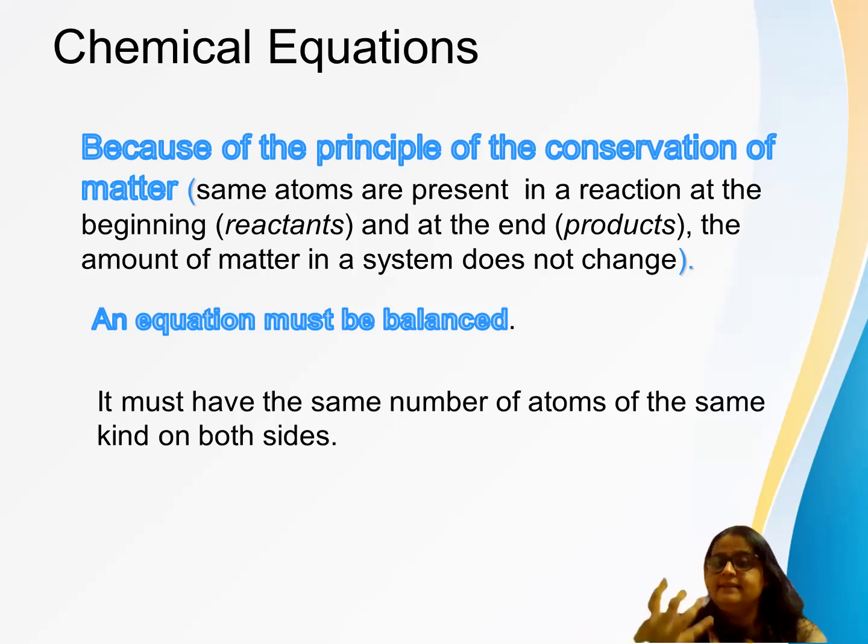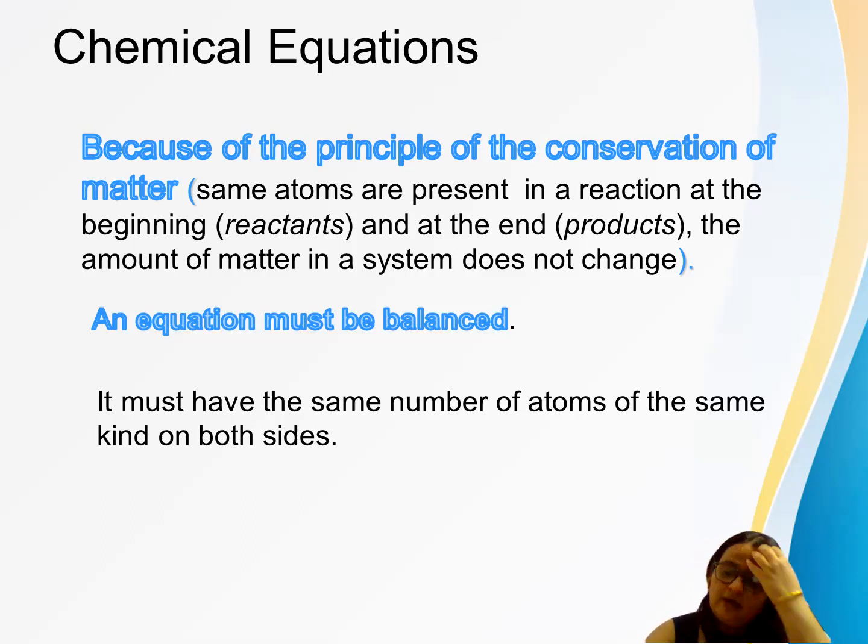So what do you mean by that? Let's define it in the form of a reaction. The same atoms are present in the reaction at the beginning, on the reactant side, the left hand side. Whatever number of atoms we have taken will be equal to the number of atoms we get later on the product side. The amount of matter in a system never changes.